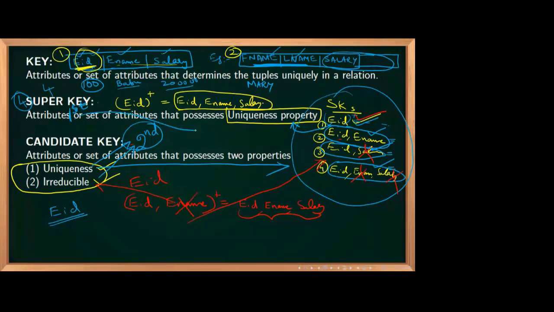It is having only one property, uniqueness property. If somebody is studying in 2nd standard, definitely he would have studied in 1st standard. So definitely it is a super key. You can remember in this way. Is it clear? Key, super key, candidate key, all are clear? Very good.